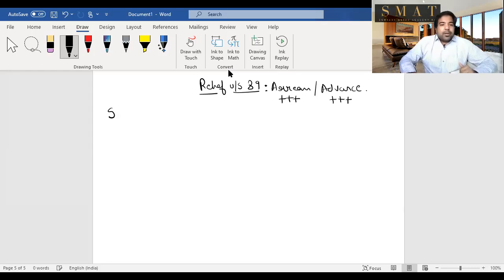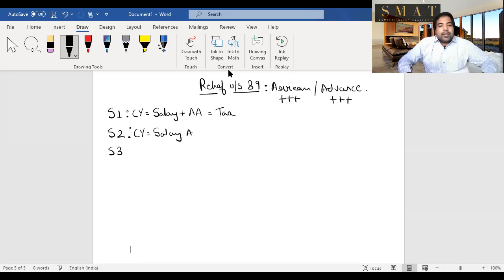Guys, let's look at step 1, step 2, and step 3. All these three steps are in the current year. In the current year, you take all your salary, that means your current salary income plus your arrears or advance, and you calculate the tax on it. Tax, when I say tax, I mean tax plus surcharge plus cess. Then you take only your salary, you don't take arrears and advance, and then you calculate your tax. And step 3 is nothing but step 1 minus step 2.